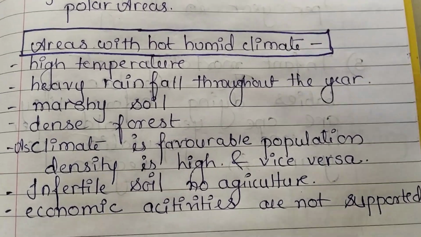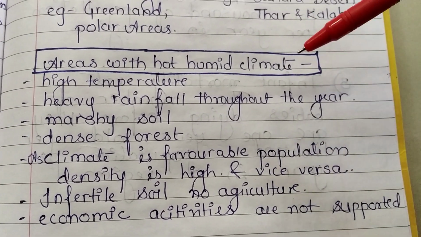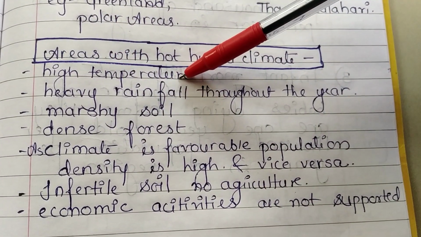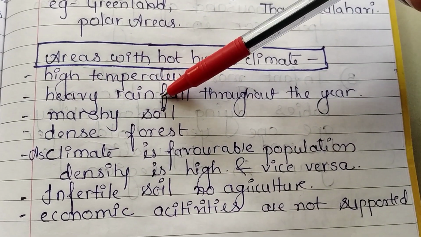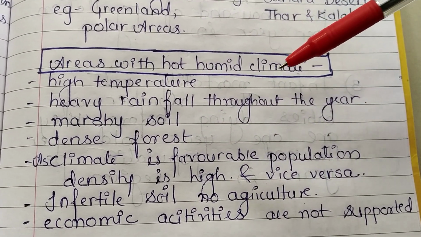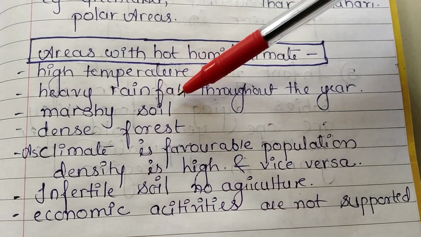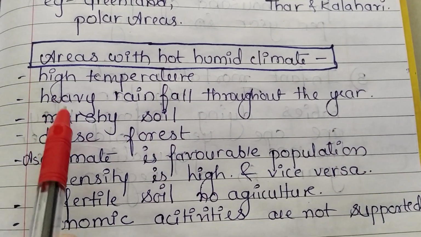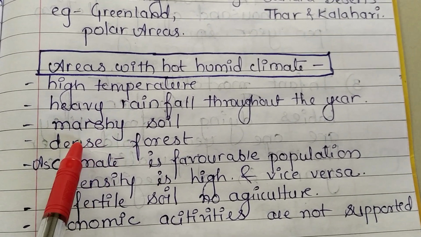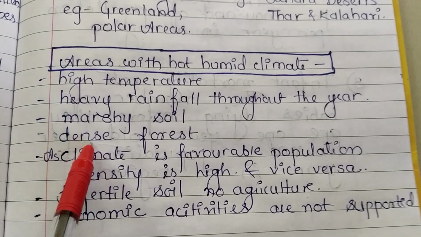Now the next is areas with hot and humid climate. In this there is a combination of hot and humid climate. This means the area has a very high temperature throughout the year along with heavy rainfall. As the rainfall is very heavy, the soil is also marshy, and because of that the area is totally covered by forest.